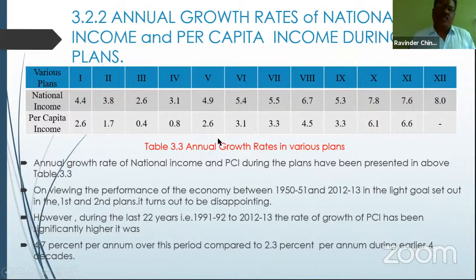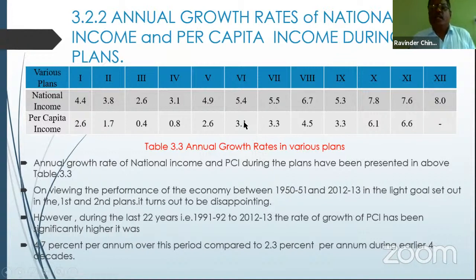So better prospects were taking place in the economy. Then let's go to the sixth five-year plan, implemented between 1980 and 85. During this period, employment generation programs, employment-oriented programs, rural development programs, and youth development programs were taken up. It mostly concentrated on providing employment for more and more people, and on eliminating poverty in the economy by providing employment opportunities. With this target, the sixth five-year plan was started, and